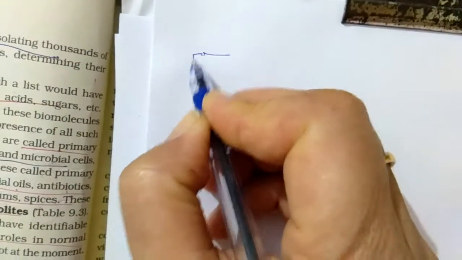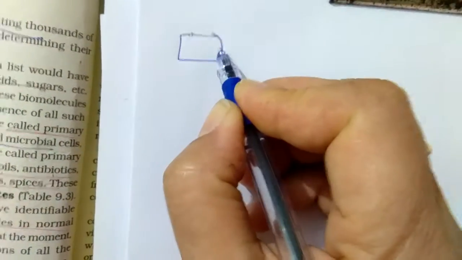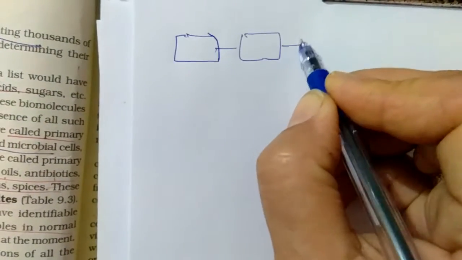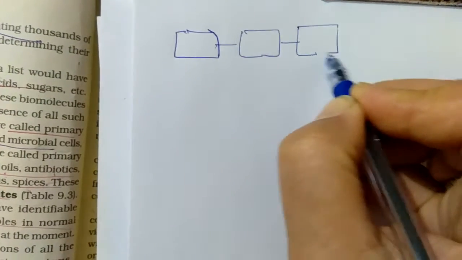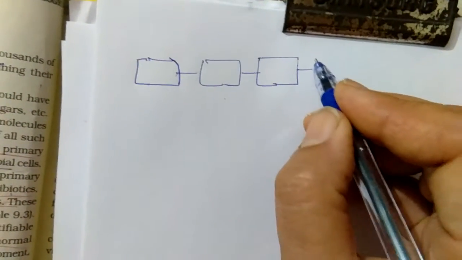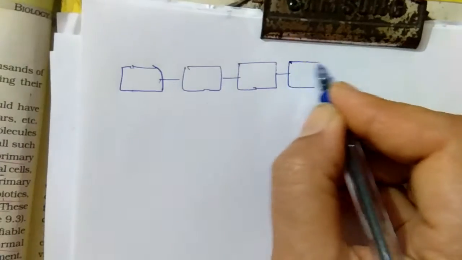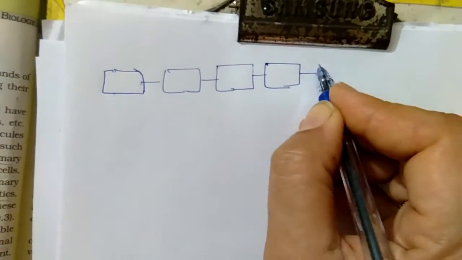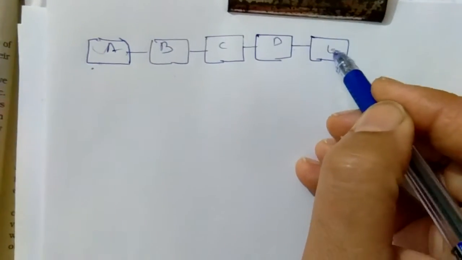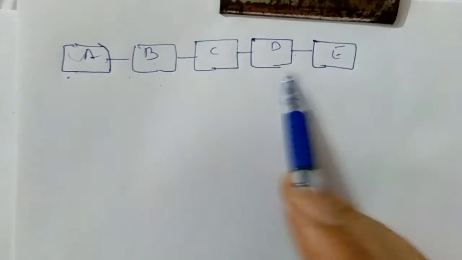That means, suppose this is one amino acid and this is another amino acid. We have already discussed the topic amino acid. There are various amino acids: methionine, alanine, proline, tyrosine, glutamic acid, aspartic acid, and 20 types of amino acids are there which are used for the formation of a protein molecule. So suppose these are various amino acids and I am labeling these as A, B, C, D, E, not labeling the particular, but these are various amino acids.